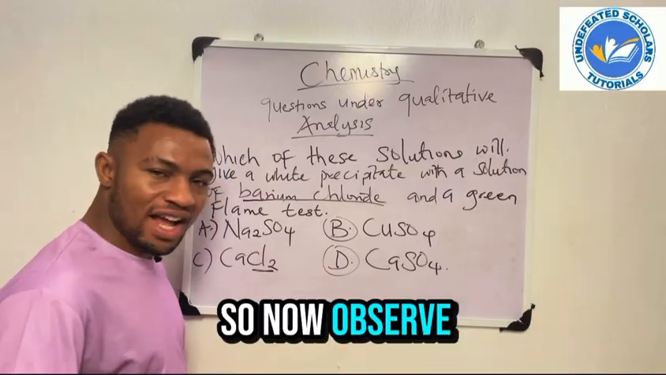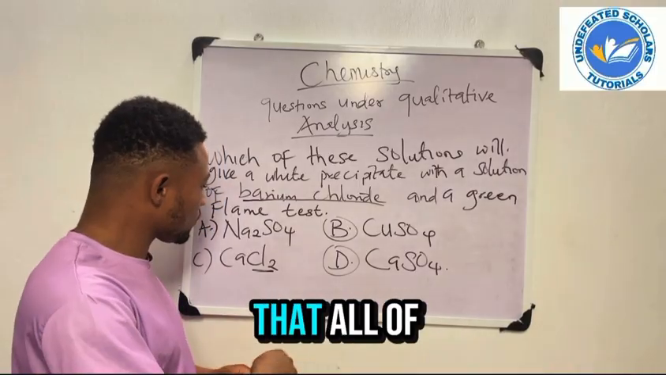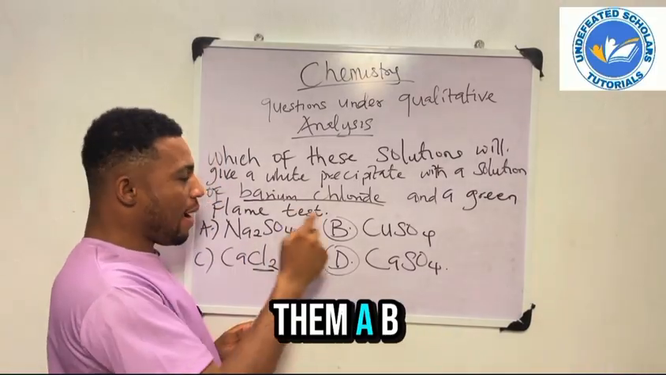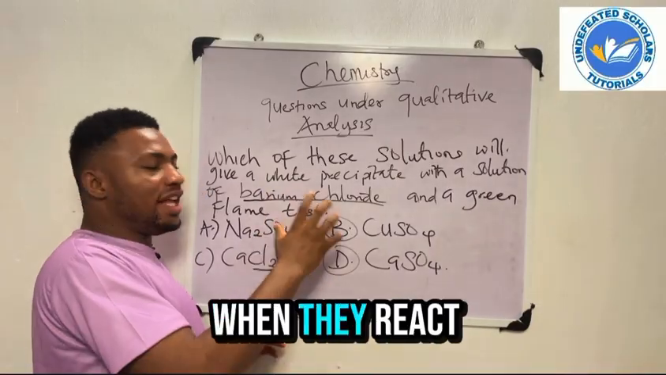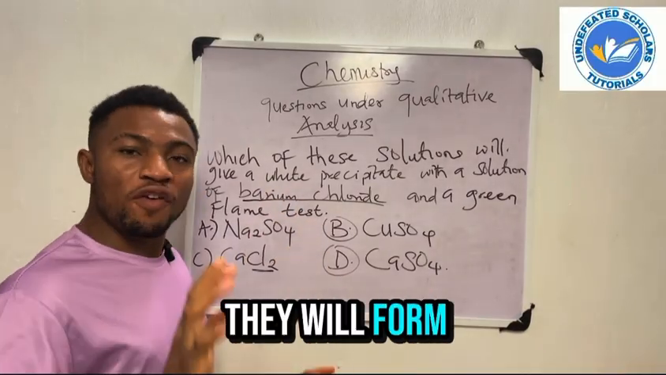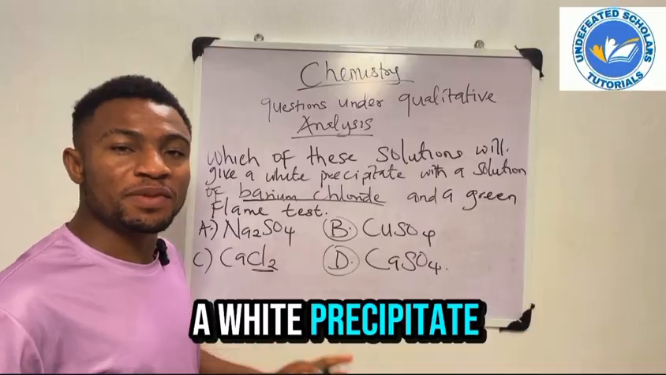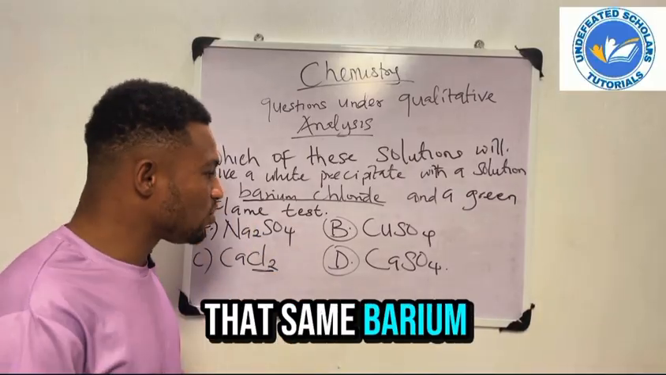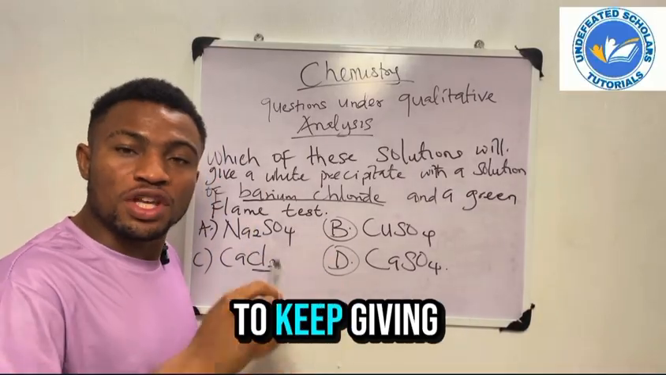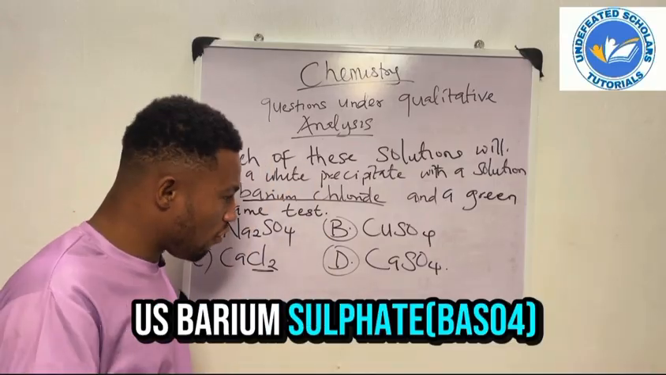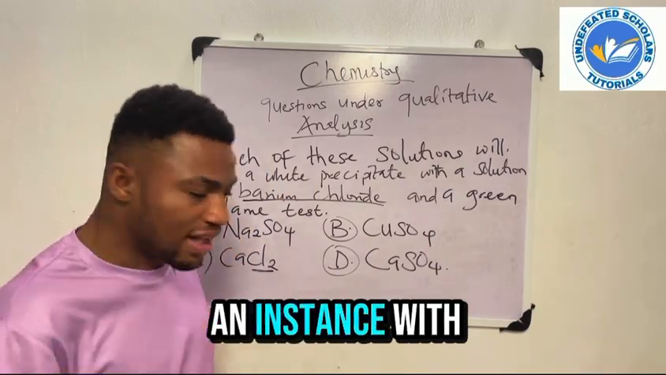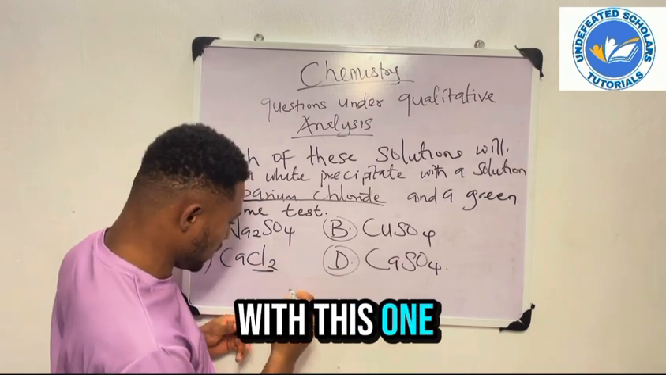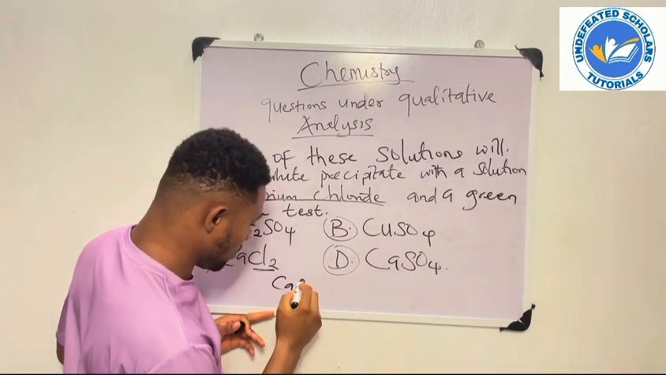So now, observe. I told you that all of them, A, B, D, when they react with barium chloride, will form a white precipitate, which is that same barium sulfate. That's what it will keep giving. It will keep giving us barium sulfate. Let's do an instance with number one. Look at what it will give us.